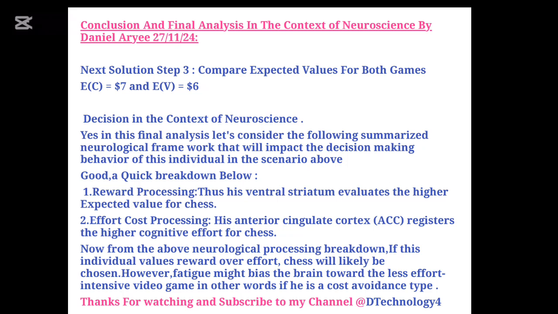in other words, if he is a cost avoidance type. Therefore, in conclusion, though chess provides a higher expected value of $7 as opposed to the $6 expected value of playing a video game, the ultimate decision in this particular scenario will depend on the individual's goal, in other words his current state, thus whether he prioritizes rewards, motivation and incentives over cost avoidance in the context of fatigue, effort, and vice versa. Hence his decision may be taken in favor of either option based on his current preferences or goals.